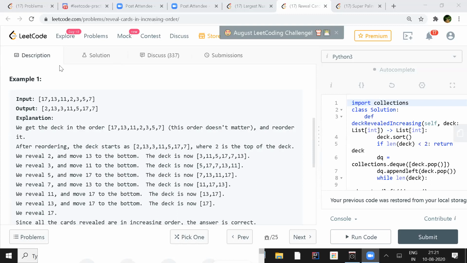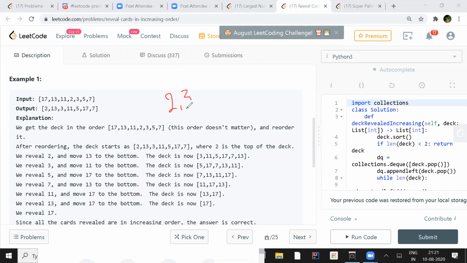So you start with sorting the array. That is the best way to do it, right? Because we always get an increasing order. Just sort it and reverse alternate numbers. If we walk through, it might make more sense. If we sort this array, 2, 3, 5, 7, 11, 13, 17, we just forget about the deck, whatever it is now.